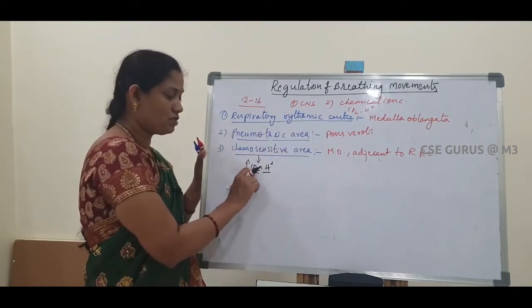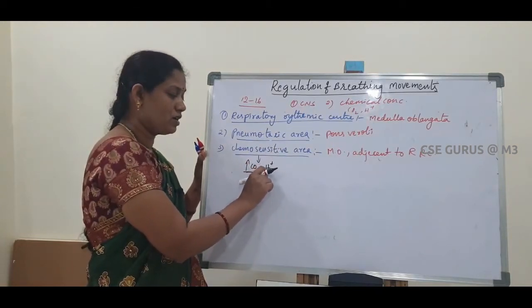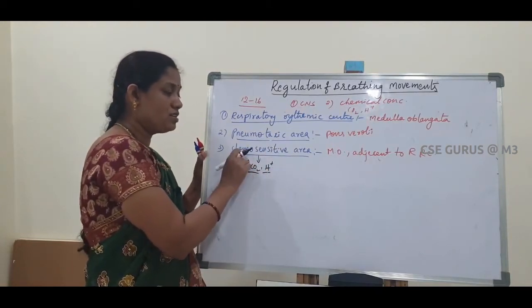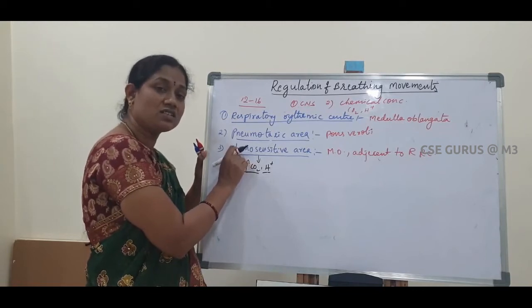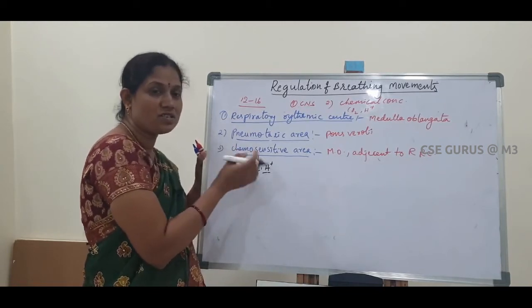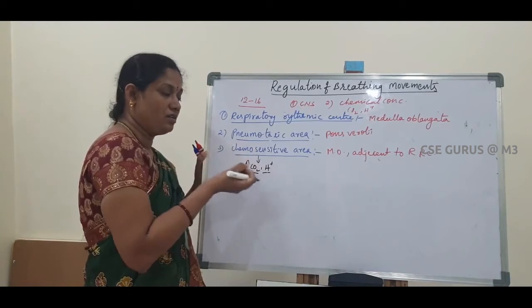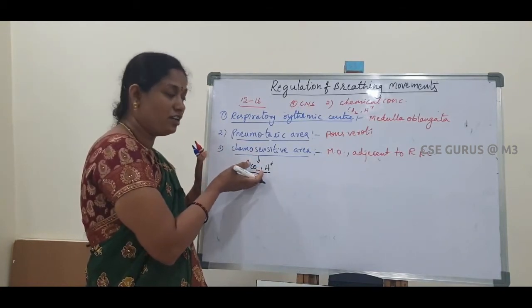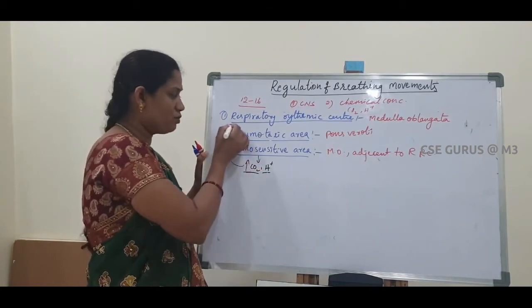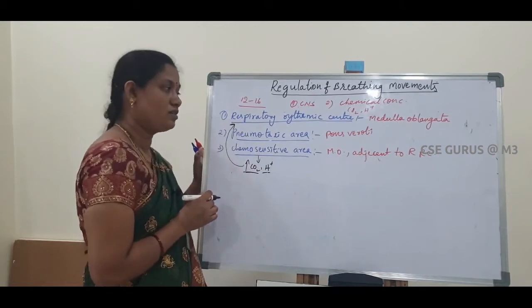Whenever the carbon dioxide and H plus ion concentration is increased, this chemosensitive area gets sensitized. Sensitized means it senses that information. Now that information is passed to the respiratory rhythmic center.